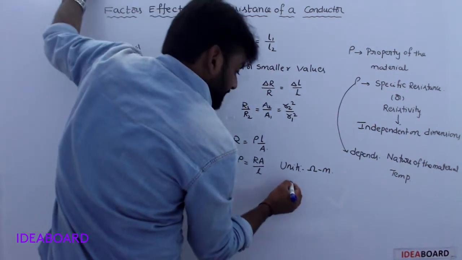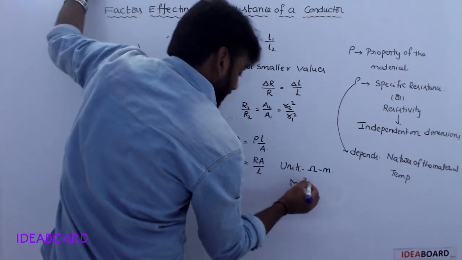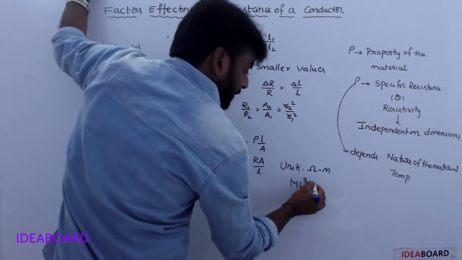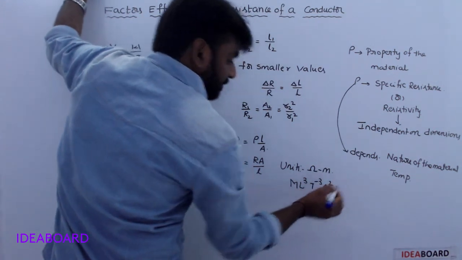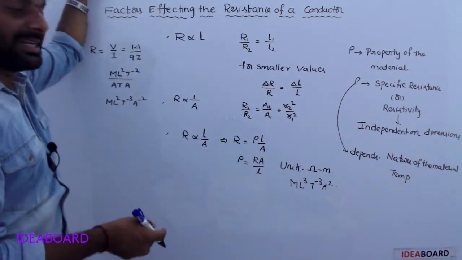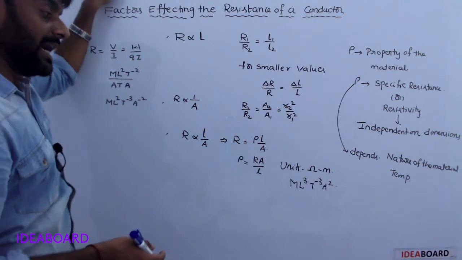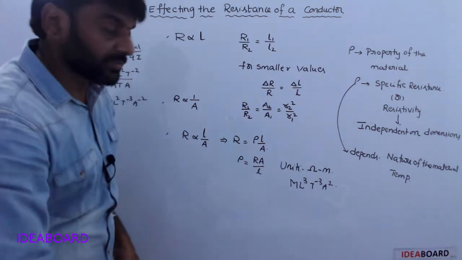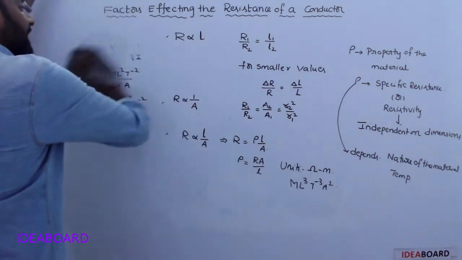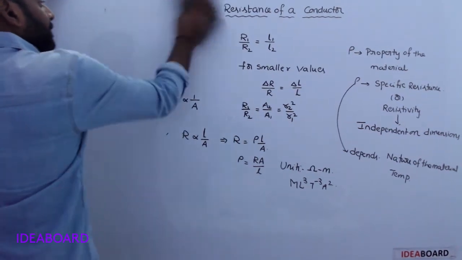So its dimensional formula is ML³T⁻³A⁻², and that is the dimensional formula of resistivity. Understood?